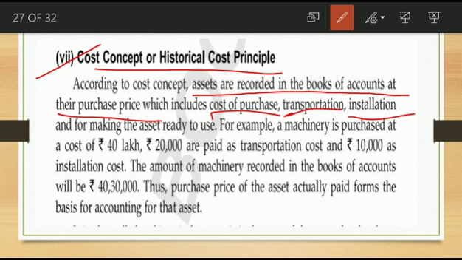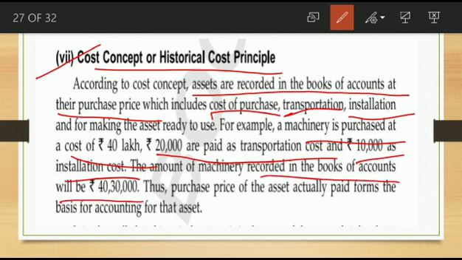So this is based on which concept? The cost concept principle, or historical cost principle. Okay, so that's the point. Here the example is: machinery is purchased at a cost of 4 lakh, 20,000 is paid for transportation cost, and 10,000 as installation cost. So the amount of this machinery recorded in the books of account is 4 lakh 30,000. This purchase price of the asset actually paid forms the basis of accounting for the asset.